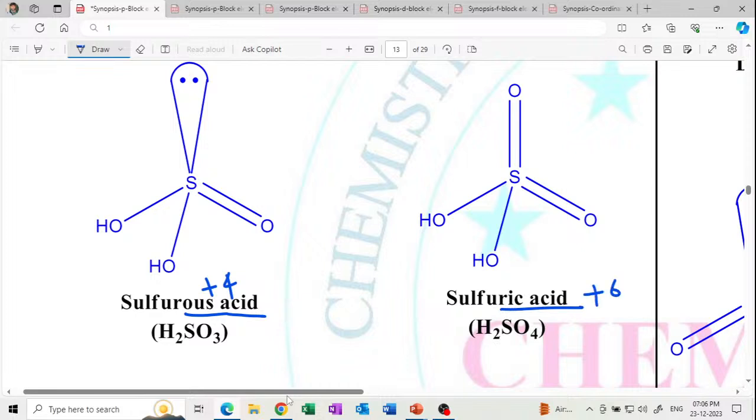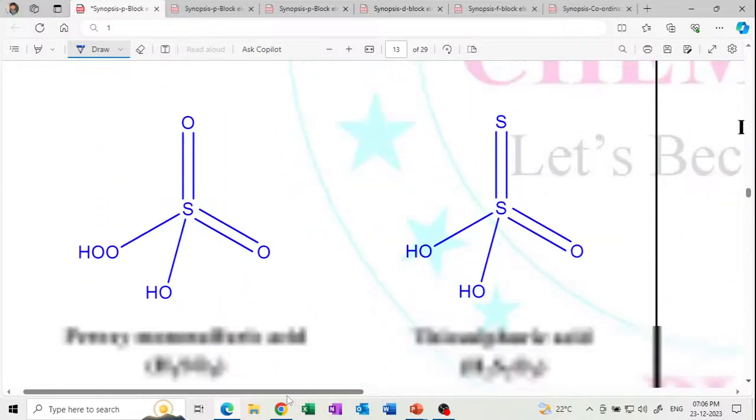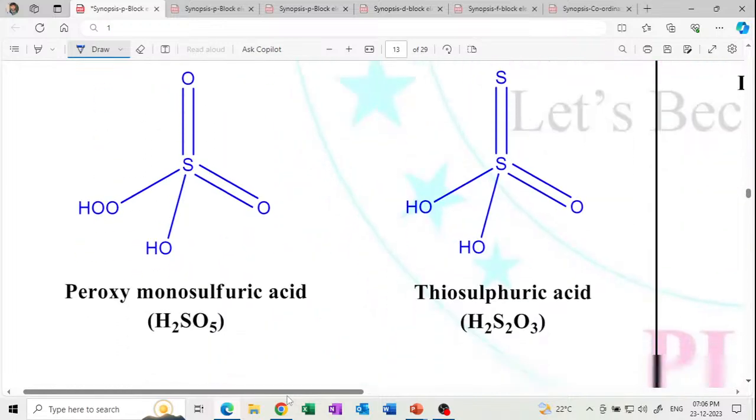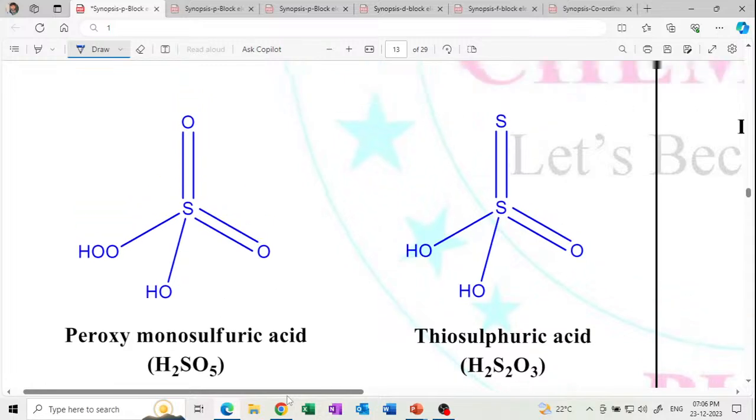Sulfurous +4 oxidation state, sulfuric +6 oxidation state, and there is one lone pair. This is written as the lone pair, in this manner. Okay. You should be able to draw the structure. The structures of sulfuric acid and sulfurous acid will come in the exam. Next, their formula also, molecular formula and structure.